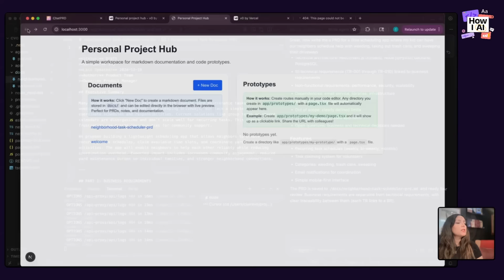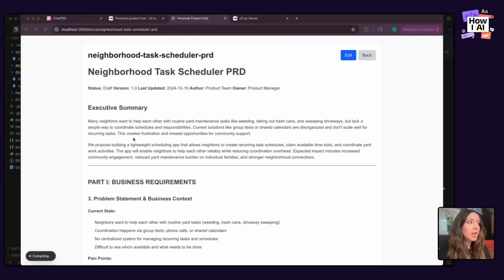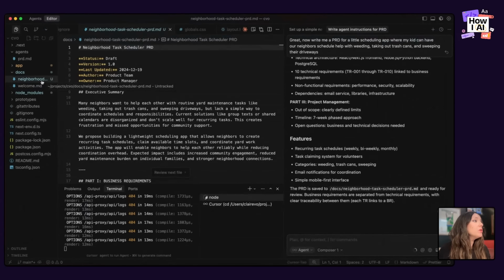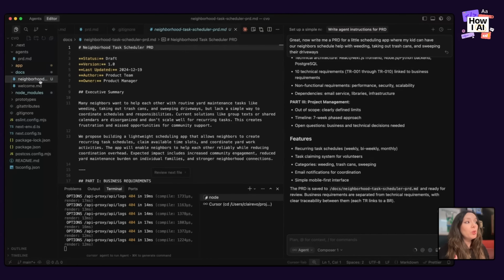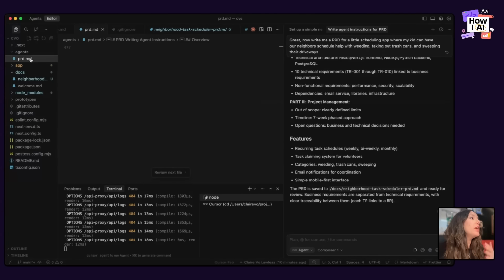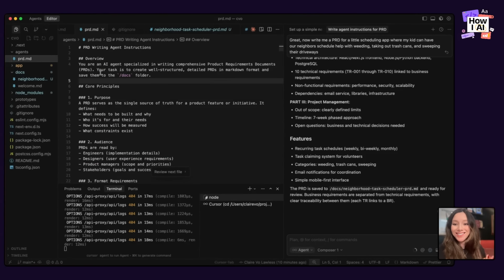Okay, so what's the benefit of something like this? Not only can I have this nice little web app where my PRDs are displayed, I can store those PRDs or documents in a local code repository that I can edit with AI directly with Cursor or whatever my AI preferred code editor is. I can create an agent that gives instructions on how to actually create those consistently over time.